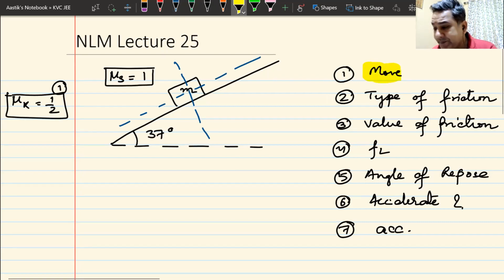Let us look at the answer for the first question. Does it move? Yes or no? If you think it is yes, please raise your hands. Does this block move? I'm asking the question to everyone in the class. Only two answers are possible. If you think it is yes, please raise your hands. Else I will take it to be no.